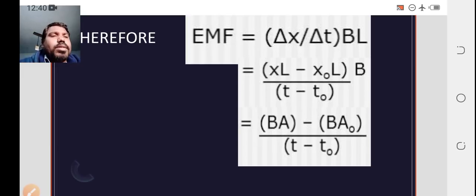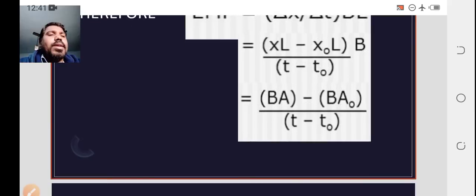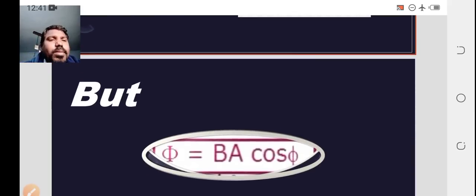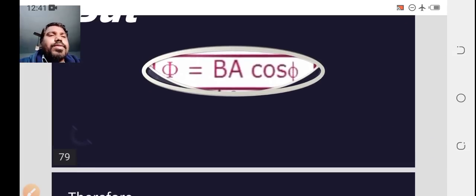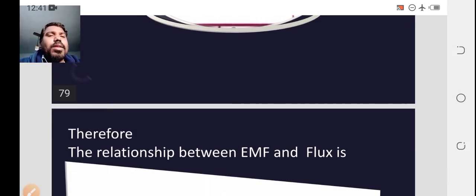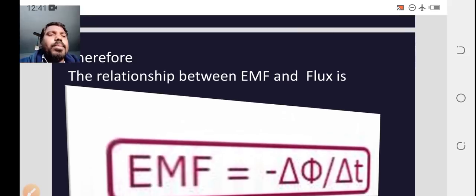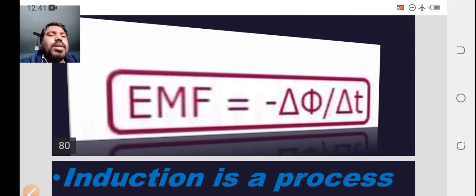Then you take something here. What is that something? X L is nothing but A. So you can simply take that one: BA minus BA naught by t minus t naught. But phi is equal to BA cos phi, that means BA. Therefore, the relation between EMF and flux is considered as minus d phi by dt, or minus del phi by del t.